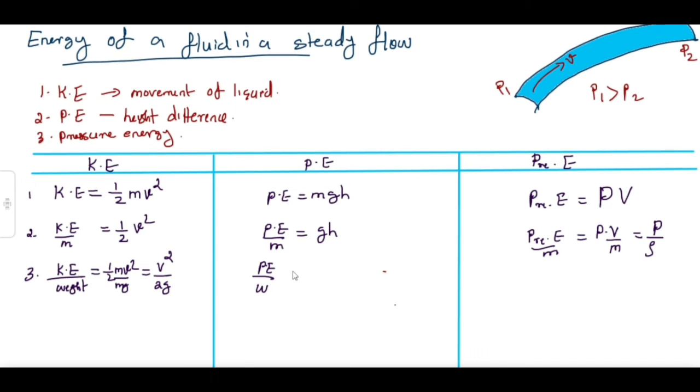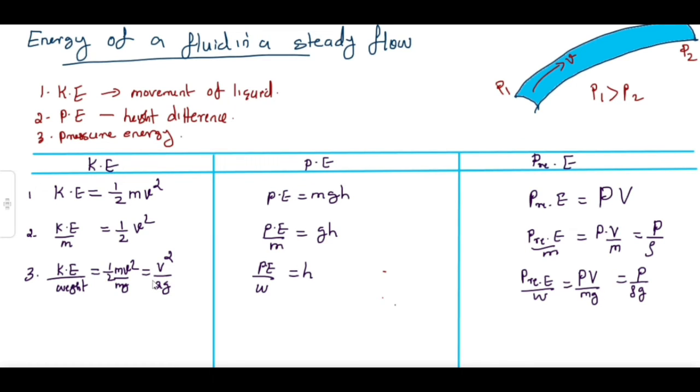Weight again mg, mg cancels, that is equal to h. Same way, what is the pressure energy divided by weight? That means pressure into volume divided by mg, weight is equal to mg. So you will be getting pressure P divided by rho g.